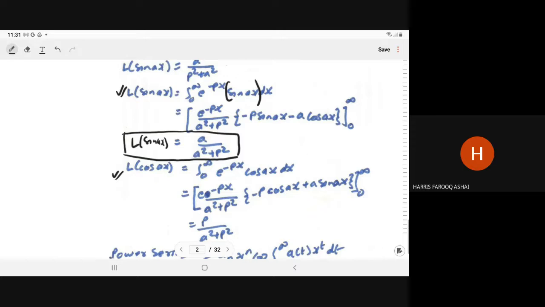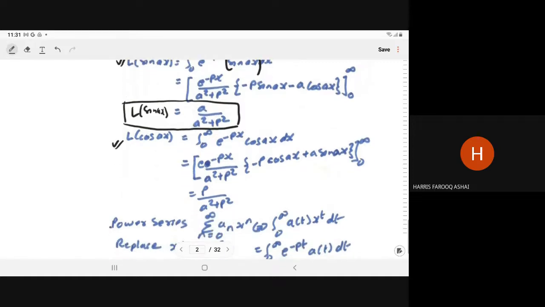So e to power minus infinity is 0 and sine 0 is 0. So that will give you p upon a square plus p square. So that is the Laplace of the cos ax. So these formulas you have to remember.